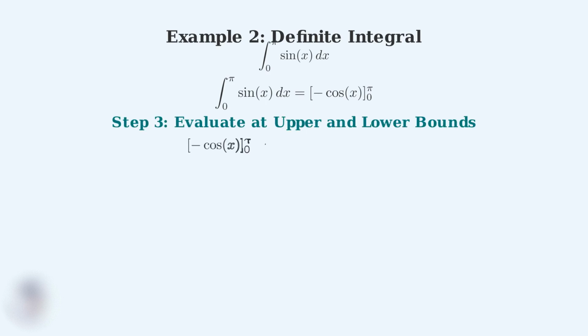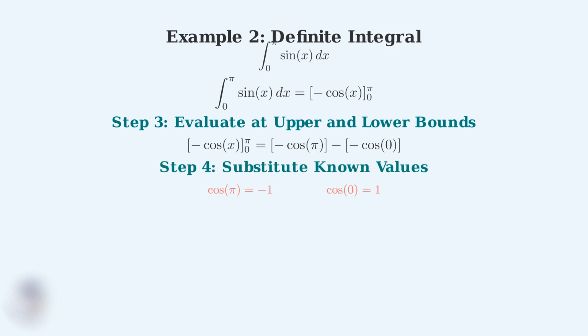Step 3. We evaluate negative cosine at pi, then subtract negative cosine at 0. This gives us negative cosine of pi minus negative cosine of 0. Step 4. We need to substitute the known values. Cosine of pi equals negative 1, and cosine of 0 equals positive 1. Substituting these values, negative of negative 1 minus negative of positive 1. This gives us 1 minus negative 1.